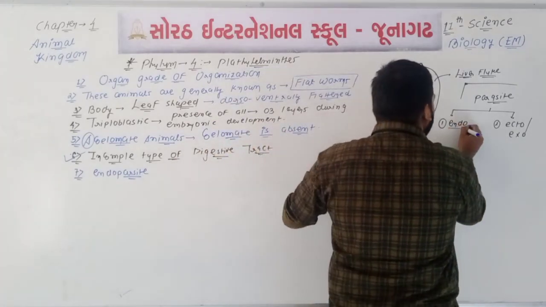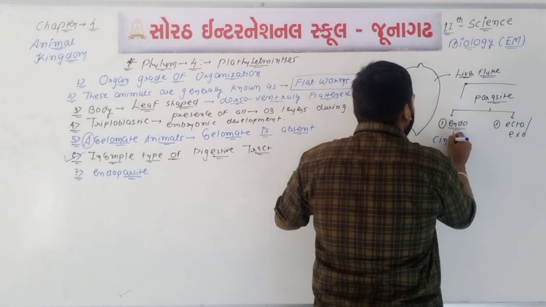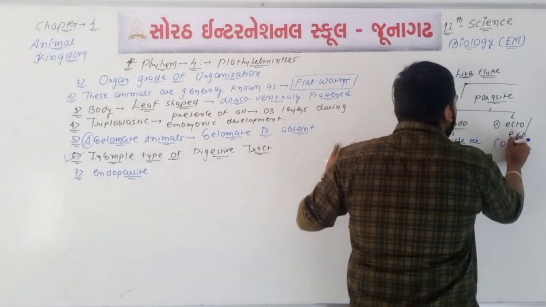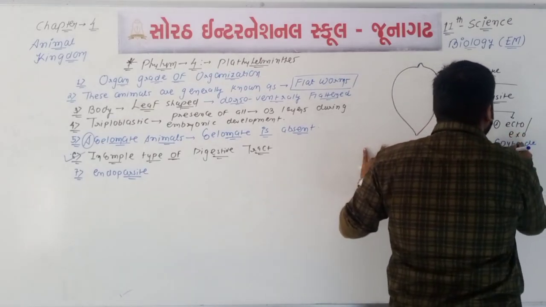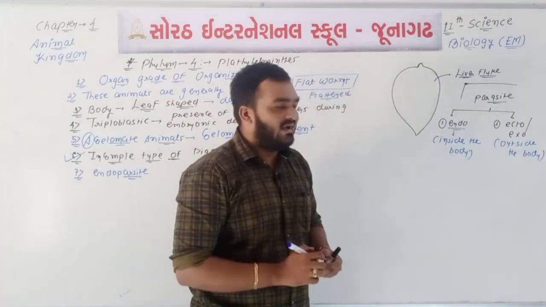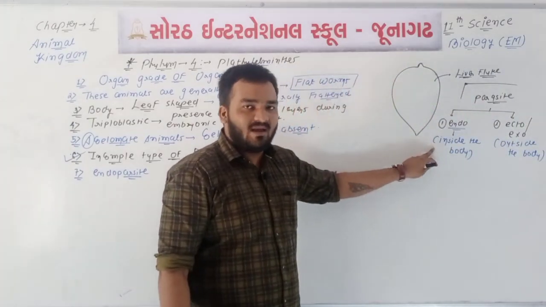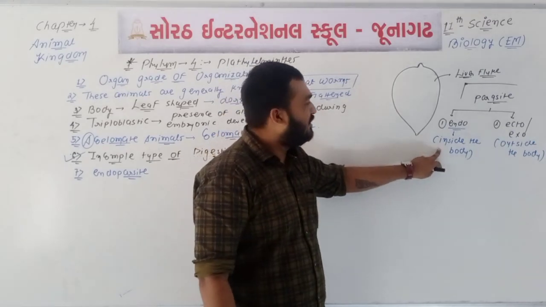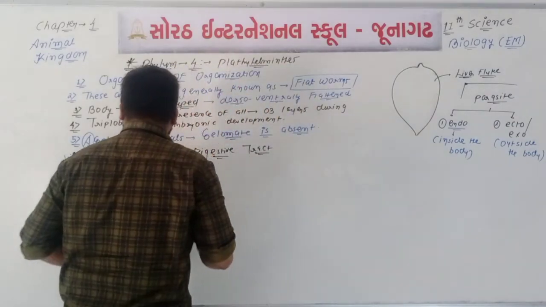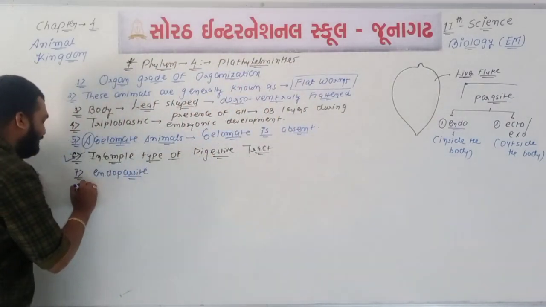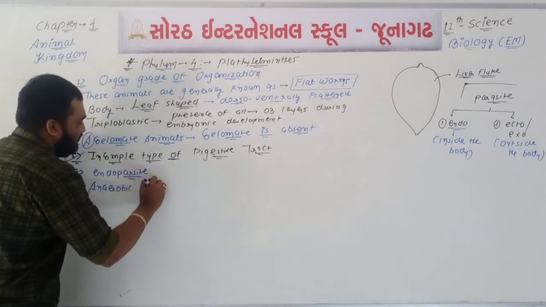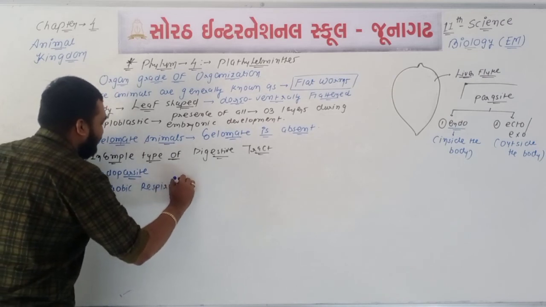Okay, endo means inside the body. Ecto means outside the body. Endo means inside, ecto means outside the body. It means if any parasitic animal lives inside the body of host, it is known as endoparasite. If outside, then ecto or exoparasite. Okay, generally endoparasite. Point number 8, anaerobic type of respiration is there.